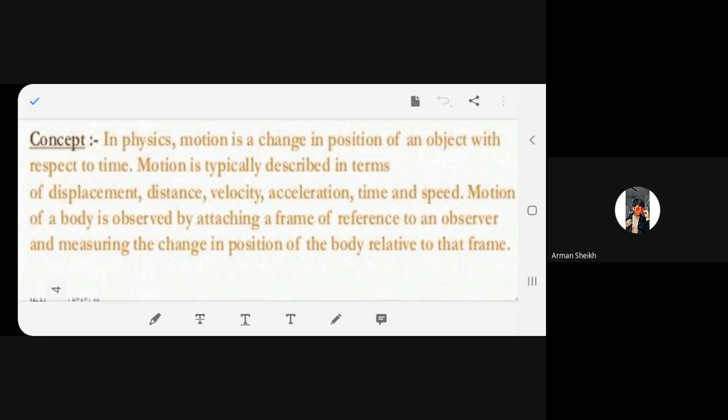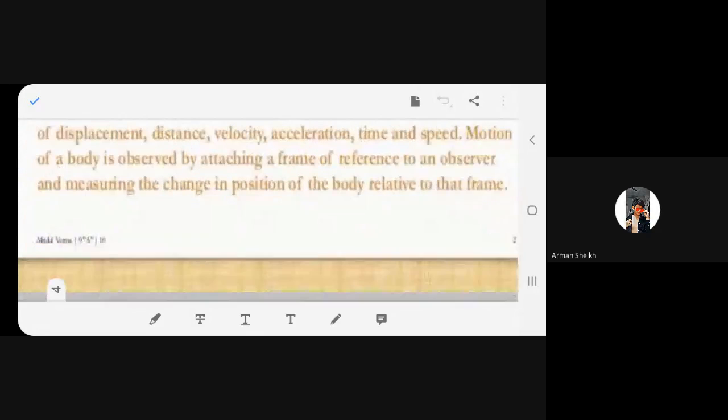Now I'm in the class. I'm studying. Suddenly I see outside that a boy is running. So I become the reference. Then only I can say that the boy is running. You understand? One has to be different. Then only I can define the motion of the other object. Okay? Fine.